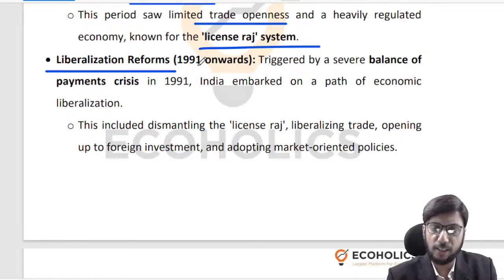So we are neither earning a lot of dollars nor attracting a lot of dollars. If you want to earn dollars, you export. You export goods, you export services. And if you want to attract dollars, then you be a stable country where investors are willing to put their money, whether in the form of direct investment or portfolio investment, right? There are also a lot of NRIs sitting abroad who have a lot of money.